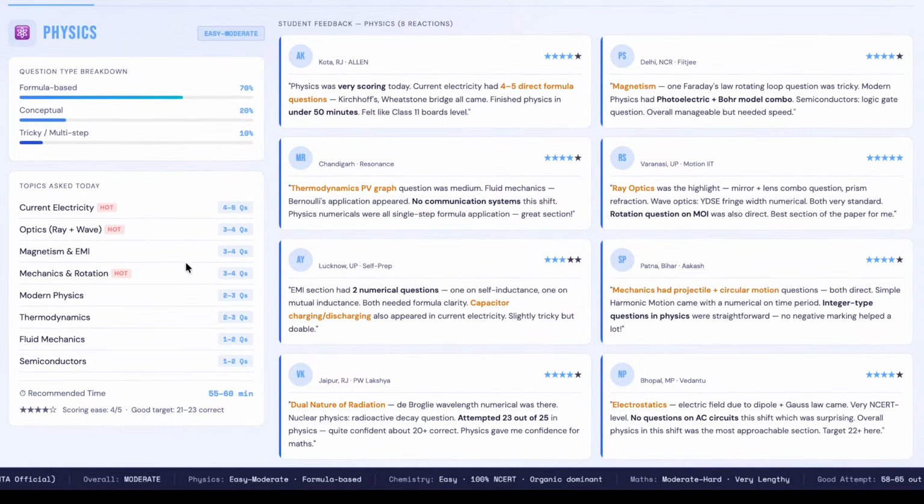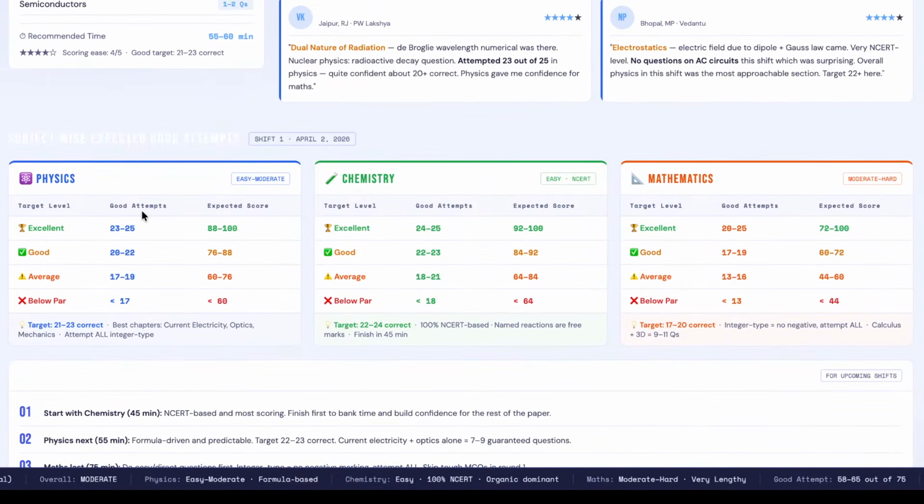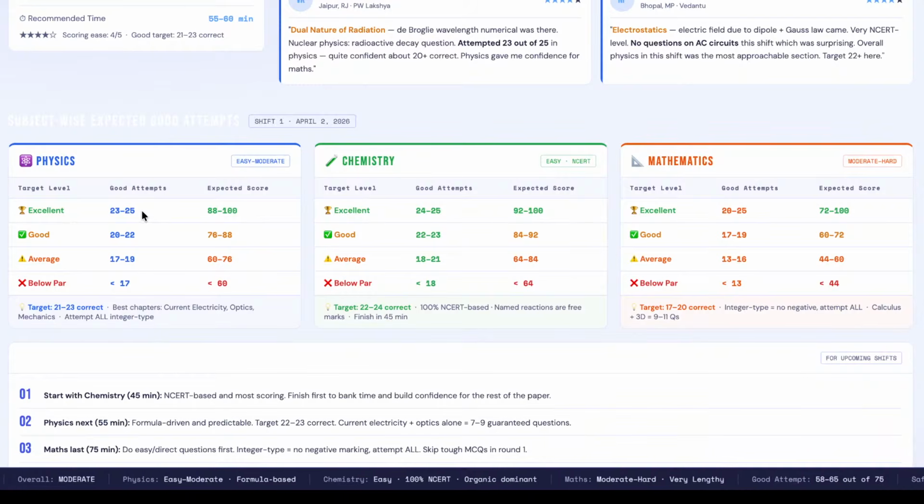So as you can see on the screen, physics formula based था, conceptual था. What is the good number of attempts? Now let's discuss the April 2 shift 1 का good number of attempts. Then we'll shift to chemistry and mathematics का difficulty level and important topics.